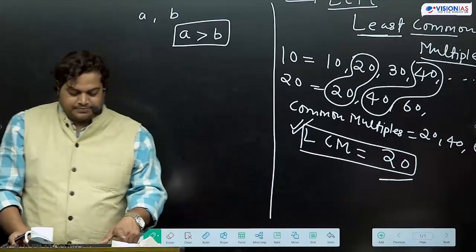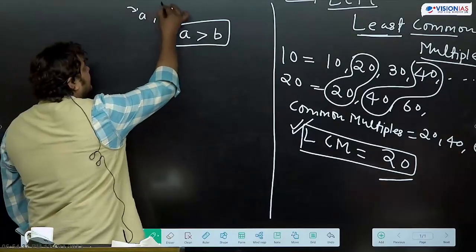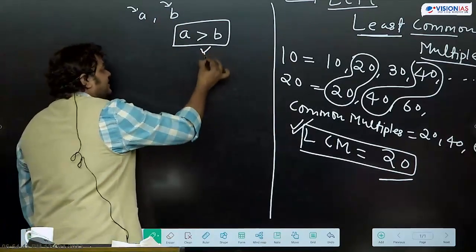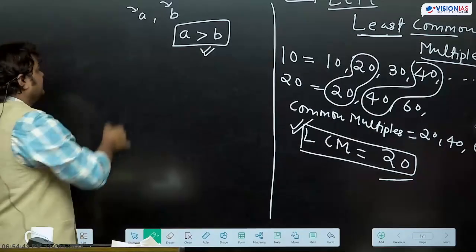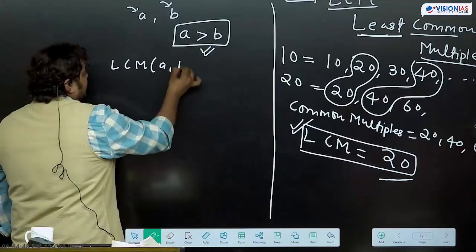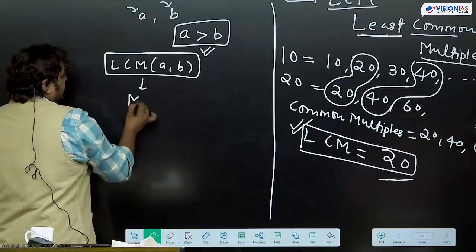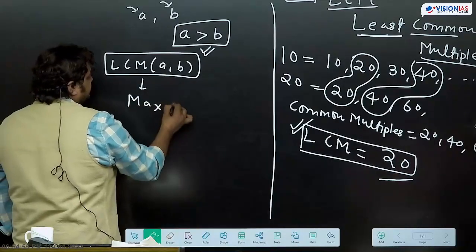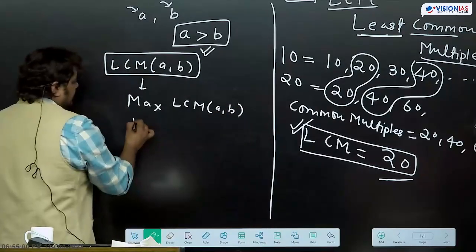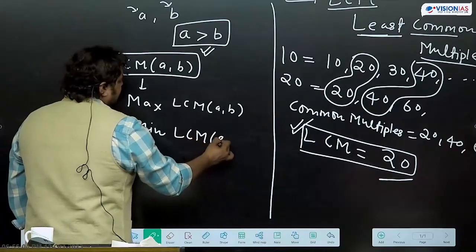Okay. अच्छा. If two numbers are given A and B, where it is given कि A is greater than B, so what will be the LCM of A and B in terms of maximum possible value of this LCM, and minimum possible value of this LCM of A and B?